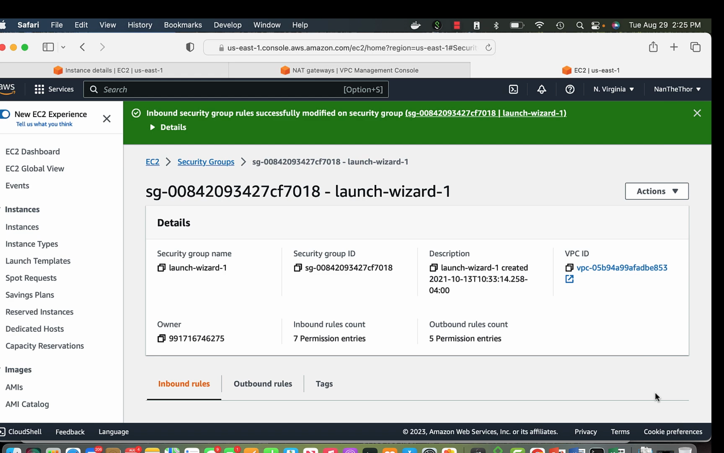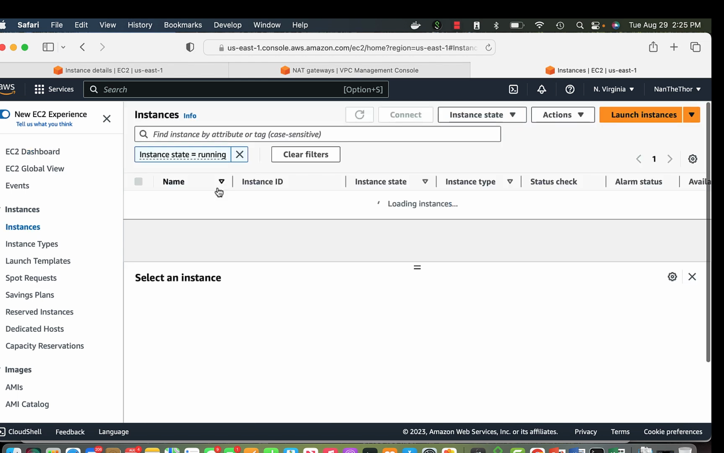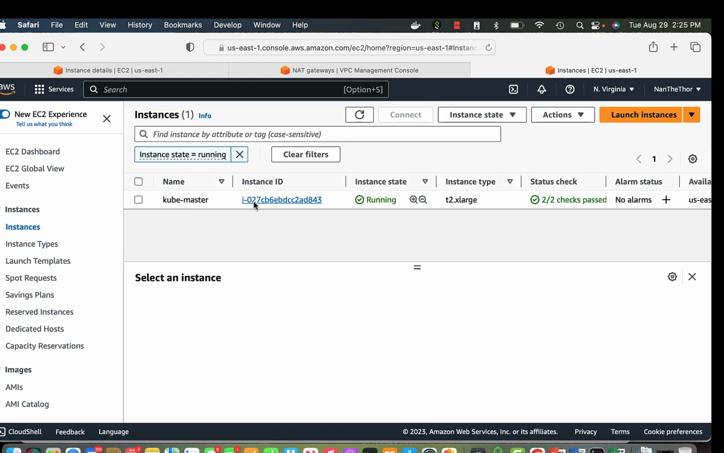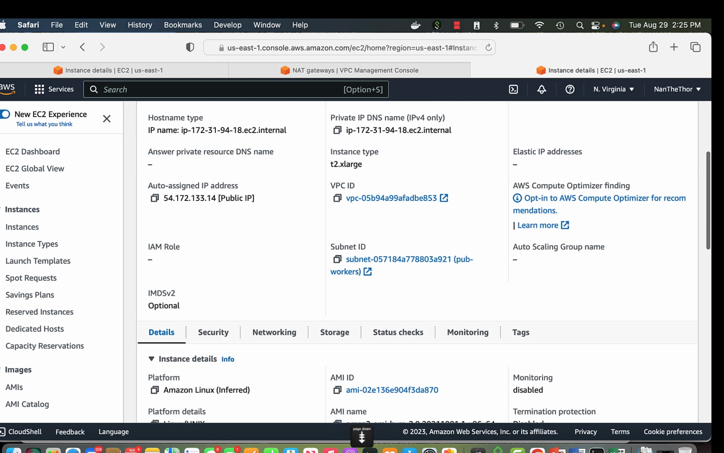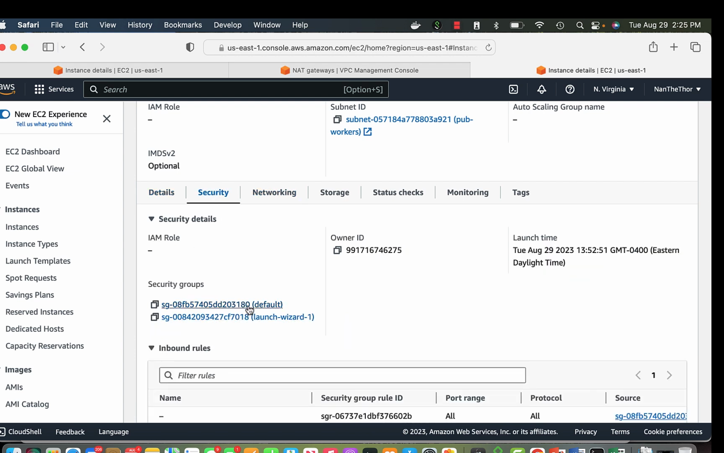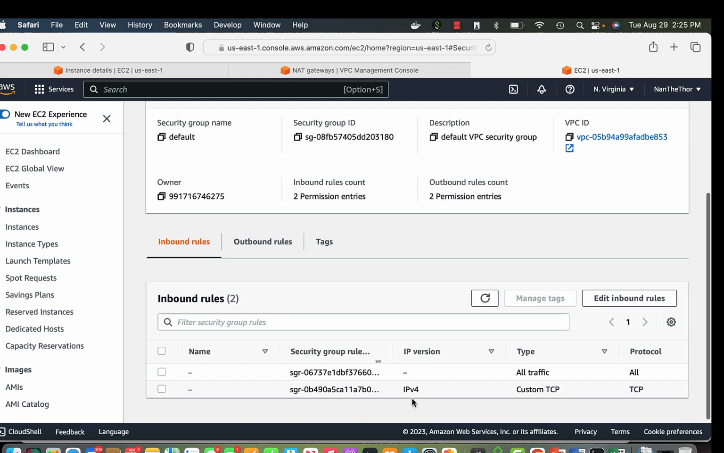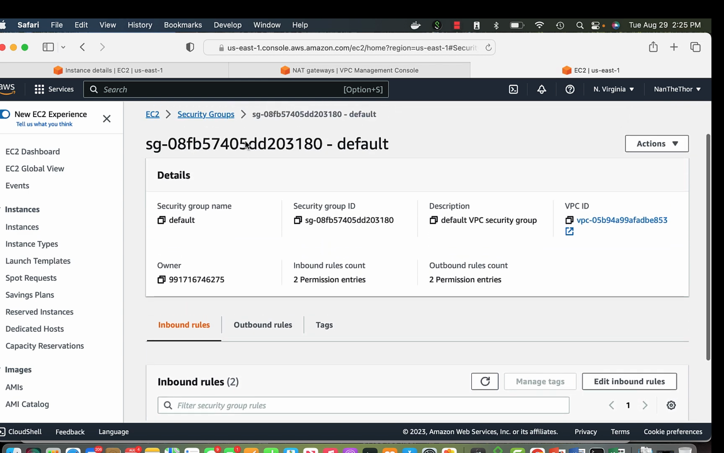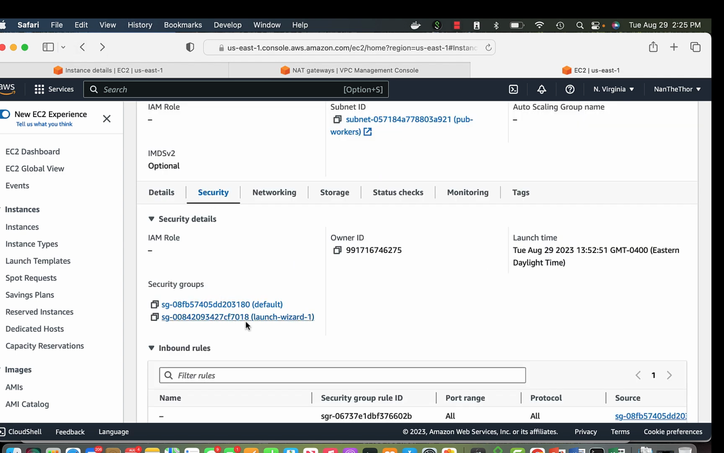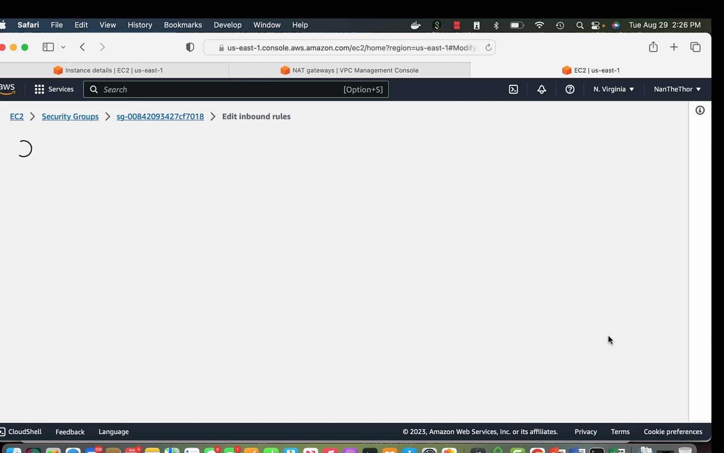Okay, now let me go back to my EC2 instance, the one that is running. It has two security groups attached to it, and I want to SSH to it. The first one is a default security group. It doesn't have any inbound rules. It doesn't have anything related to SSH opening, because I will have to open up SSH from my computer, otherwise I won't be able to SSH. Then I have another security group where I have a rule.